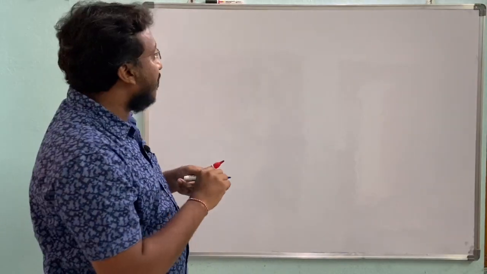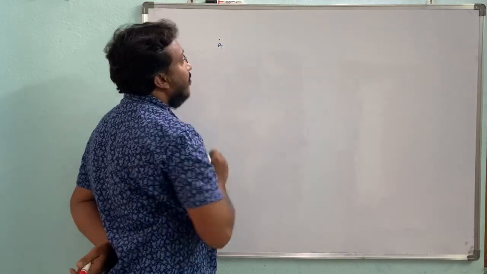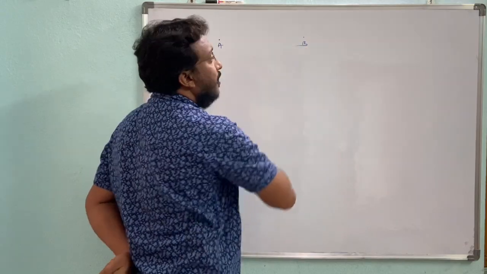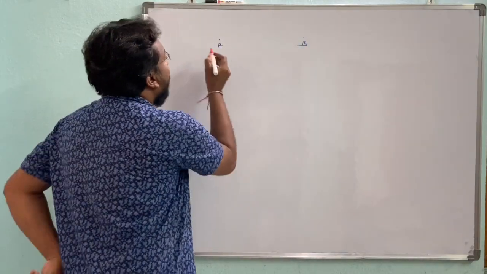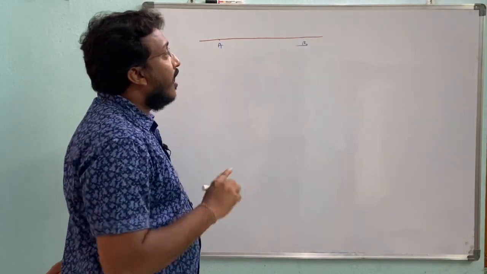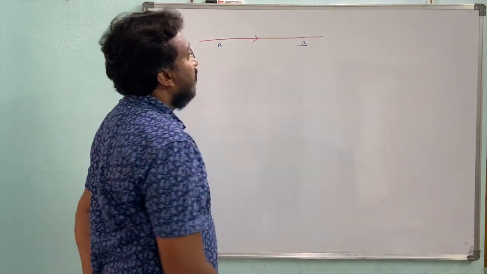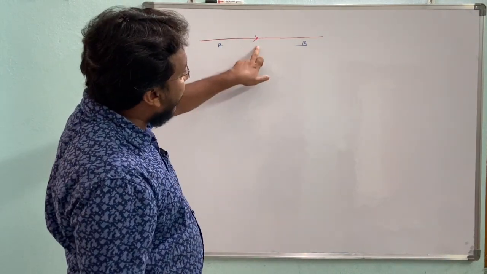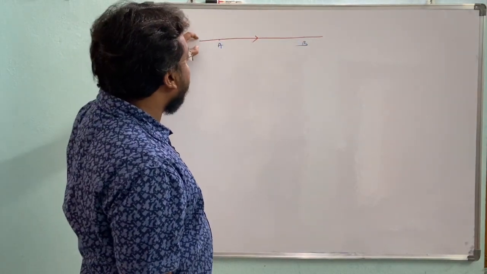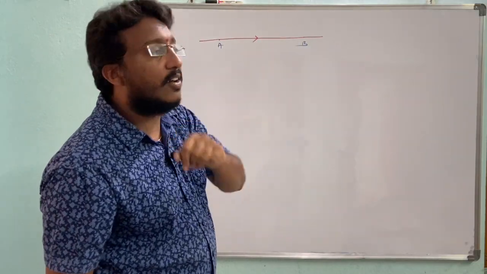Okay. Then here, for example, light travels from point A towards B. In which direction does it travel? A to B, so we draw an arrow mark. The head of the arrow shows in which direction the light is traveling. This line represents the straight line motion, the rectilinear motion, of the light.